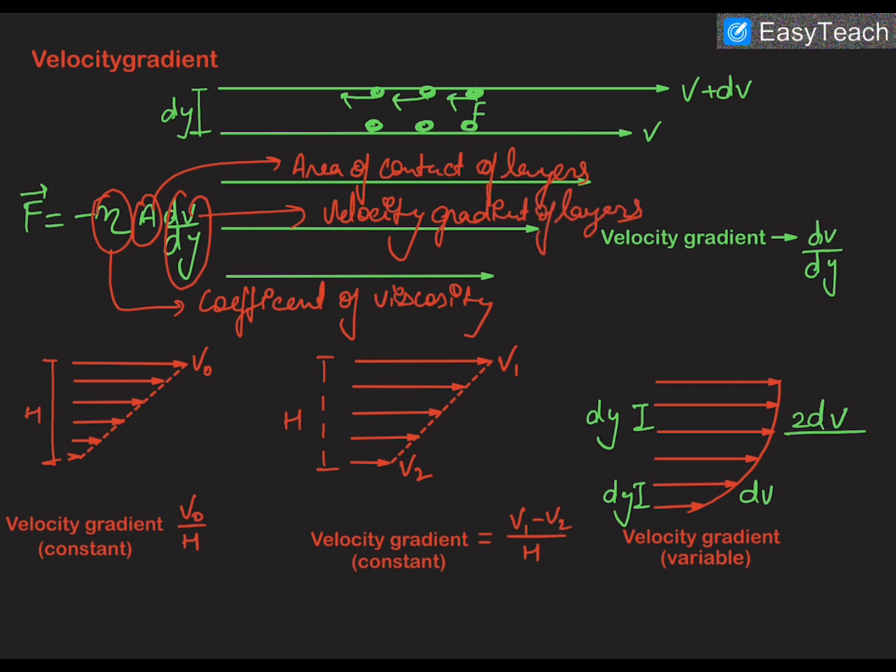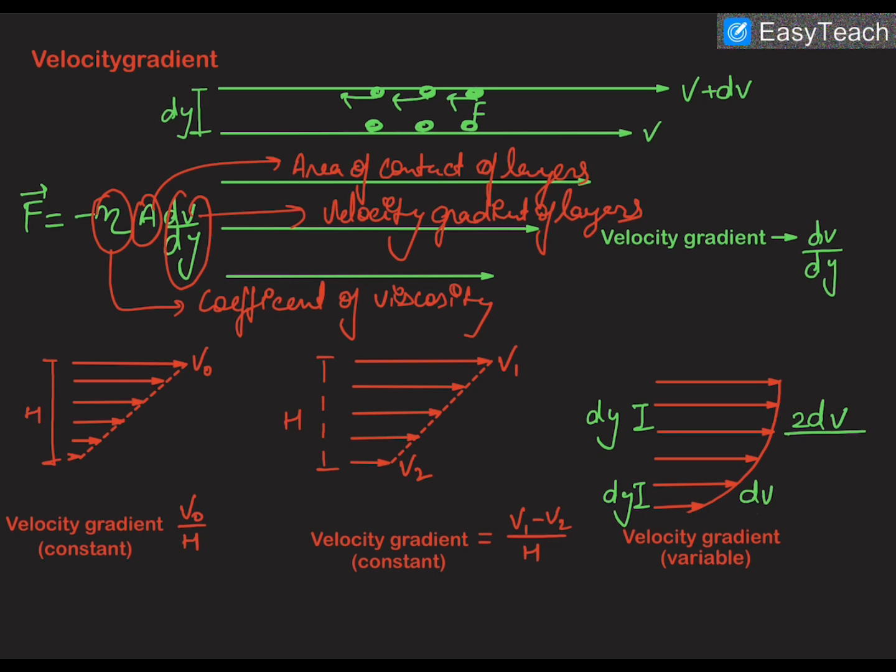This negative sign represents that this force is opposing the change in velocity. It is obviously dragging the upper layer by this force. So this force is opposing the relative velocity of the two layers, like friction does.